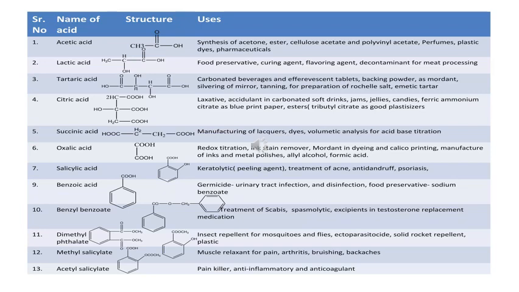The next one is benzoic acid: germicide, urinary tract infection and disinfection, food preservative, sodium benzoate. Then benzyl benzoate: treatment of scabies, spasmolytic, then excipient in testosterone replacement medication. Dimethyl phthalate: insect repellent for mosquitoes and flies, ectoparasiticide, then solid rocket propellant, plastics.